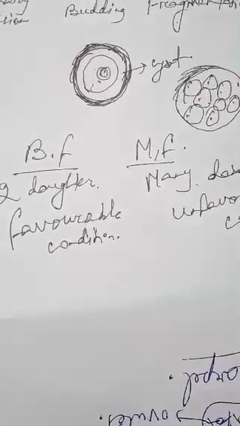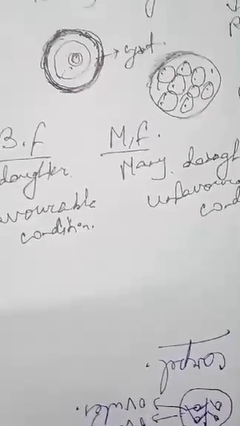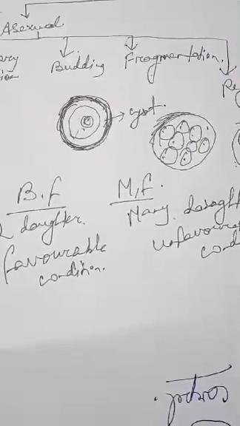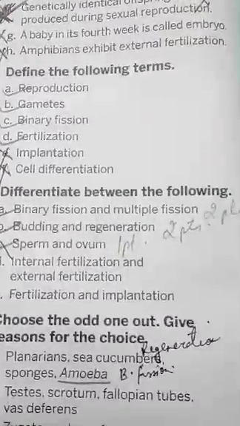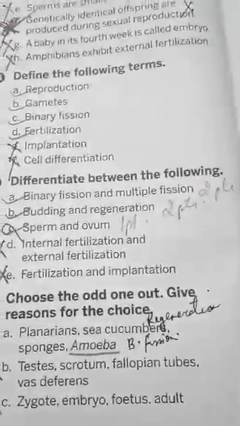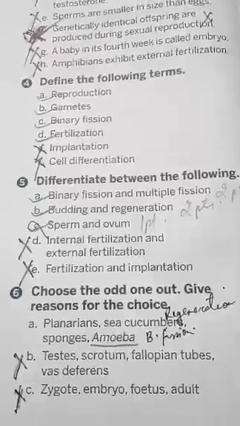But multiple fission, what happens? The nucleus of the parent cell undergoes several divisions. Numerous divisions they undergo to give rise to multiple cells. So this is binary and multiple. Next we come to budding and regeneration. Here also you will write down the definitions, budding definition and regeneration definition. What will be the definition of budding? It is there in your book, children.